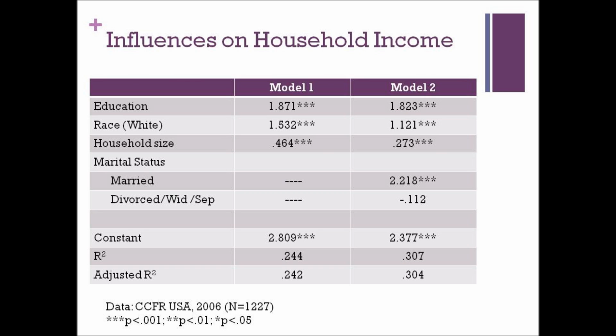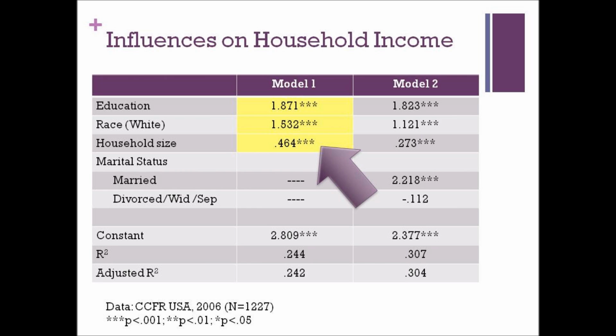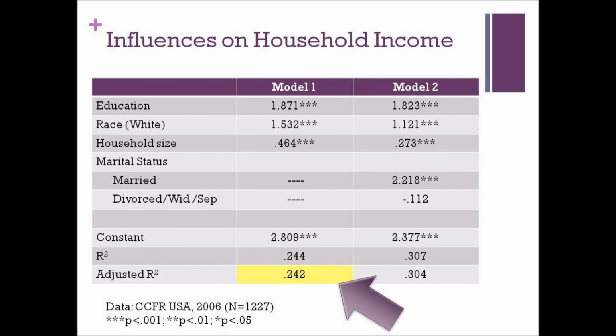This chart shows the influence of the factors on household income. When we look at Model 1, which does not have a control variable, we see education, race, in this case being white, and household size all have a positive influence on household income, meaning that with increase in education, likeliness of being white, and household size, there's an increase in income. These values are all highly significant. From the adjusted R-squared value, we can see that the model explains 24% of the variation in household income. The model is highly significant with an F value of 0.0000.